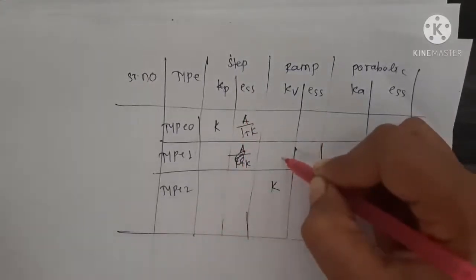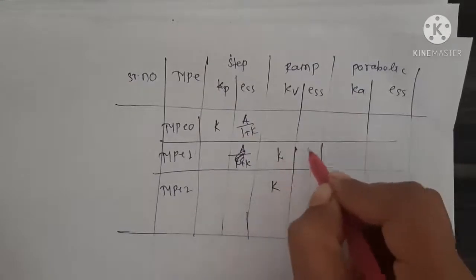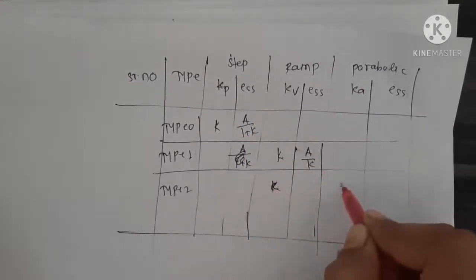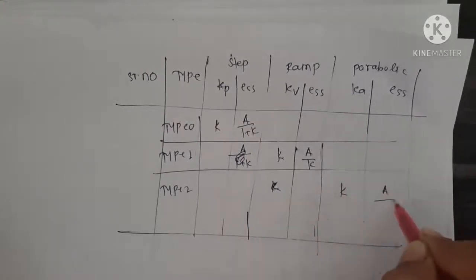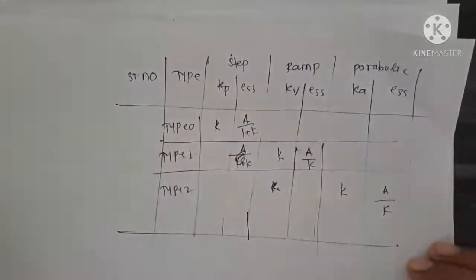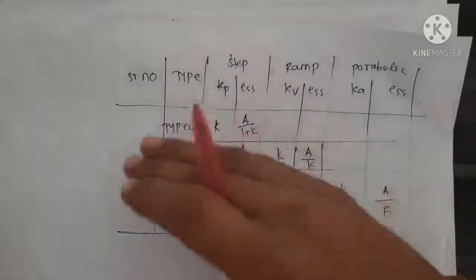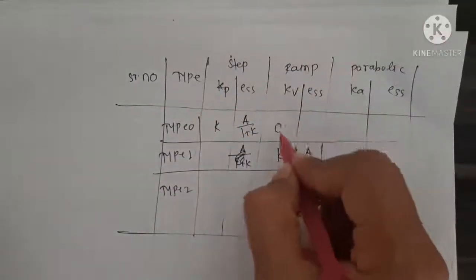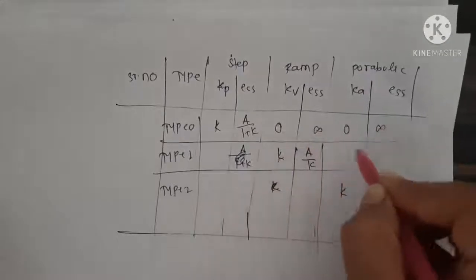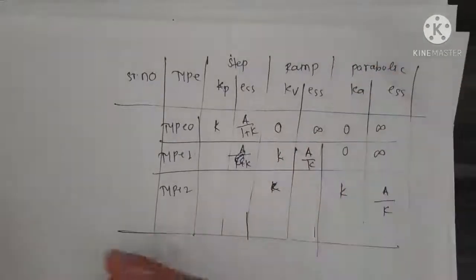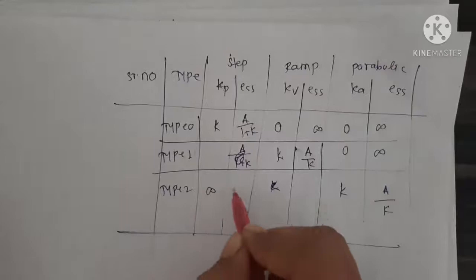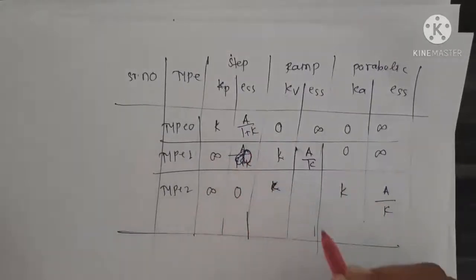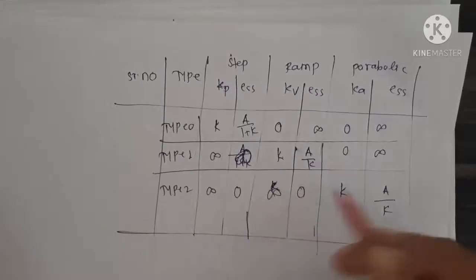After that the diagonal is here, so K, A upon K. After that here K, A upon K. So after writing the diagonal, the values in the upper part of the diagonal elements were 0, infinity, 0, infinity, 0, infinity, and below that the values were infinity, 0, infinity, 0, infinity, 0.